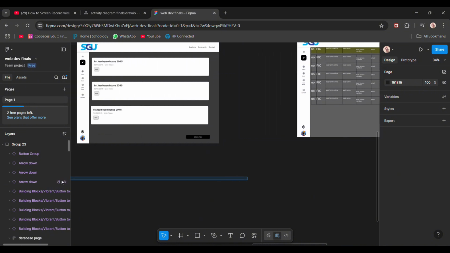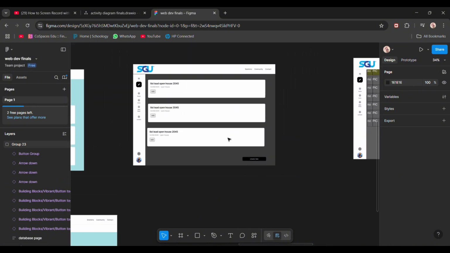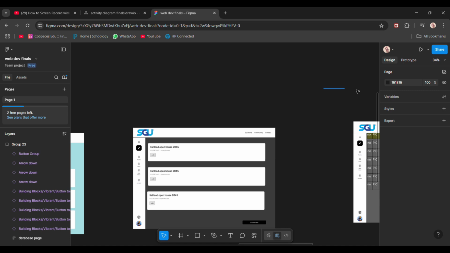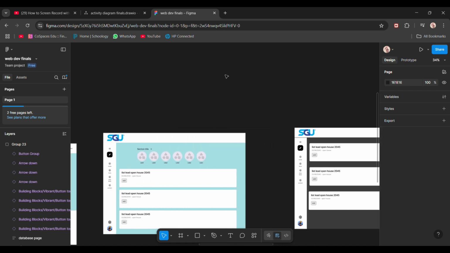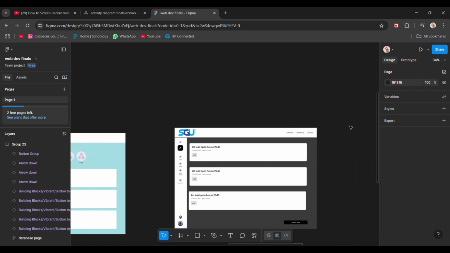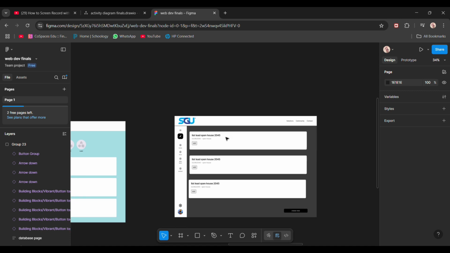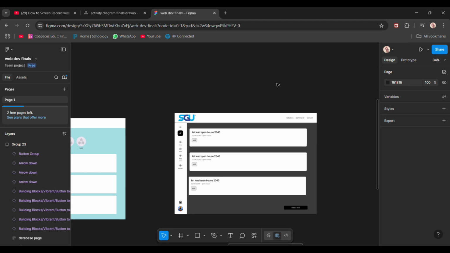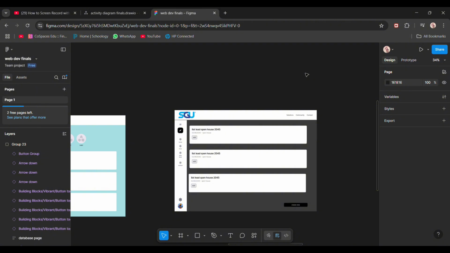And then this is the database. It's like a two-way thing. So you can make a database for a normal application form and then for the form. Yeah, basically something like that.